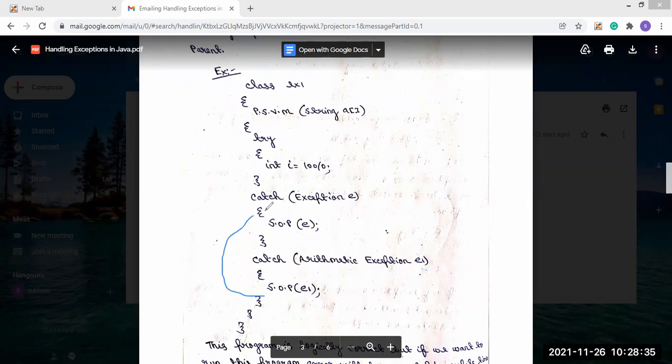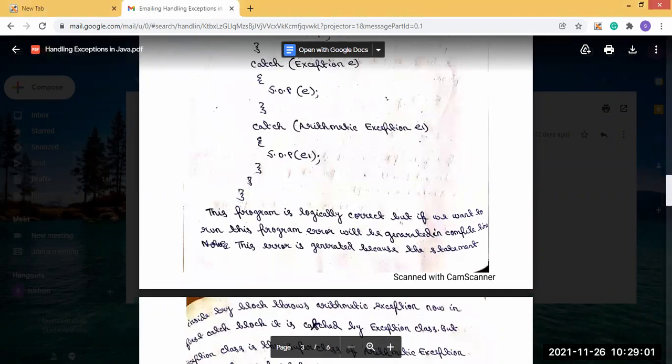This catch block should be present here and this catch block should be present here. Then the order is maintained: first child, then the parent. But here the order is parent then child, so if we run this program, the error will be generated at compile time.